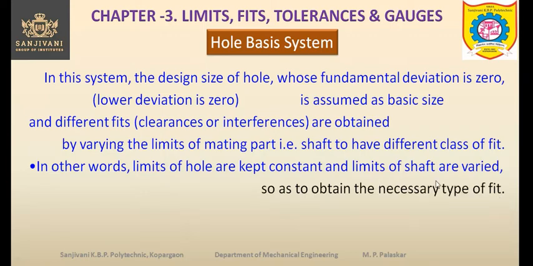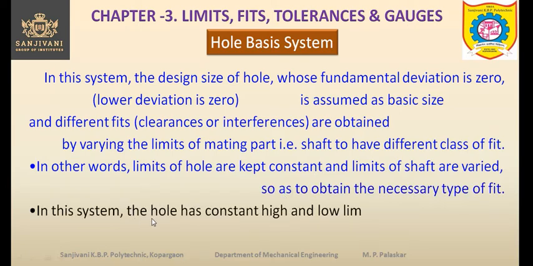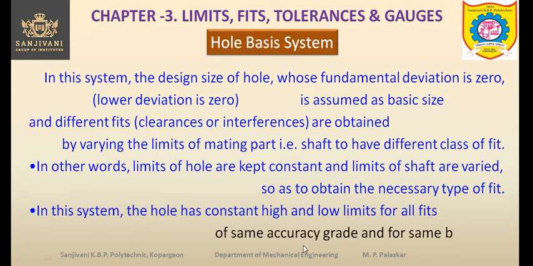So the limits of the shaft are varied in such a way that we can obtain the necessary type of fit. So in this system, the hole has constant high and low limits for all fits of same accuracy grade for same basic size.